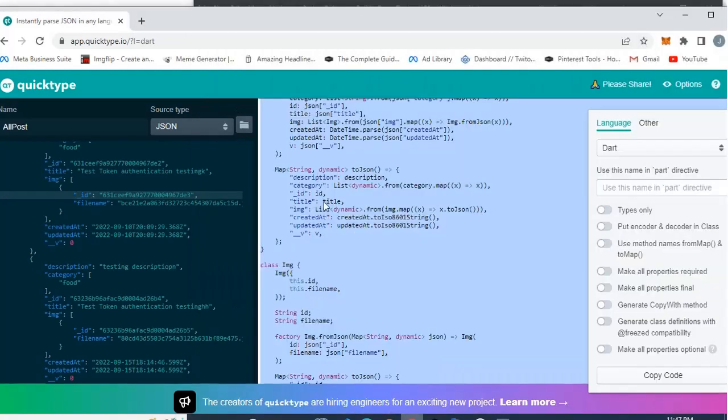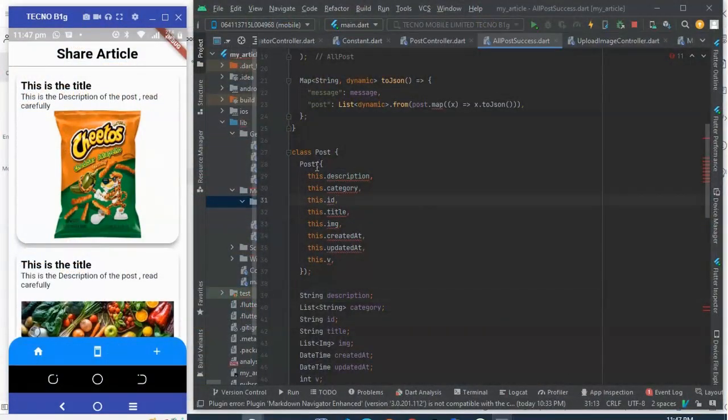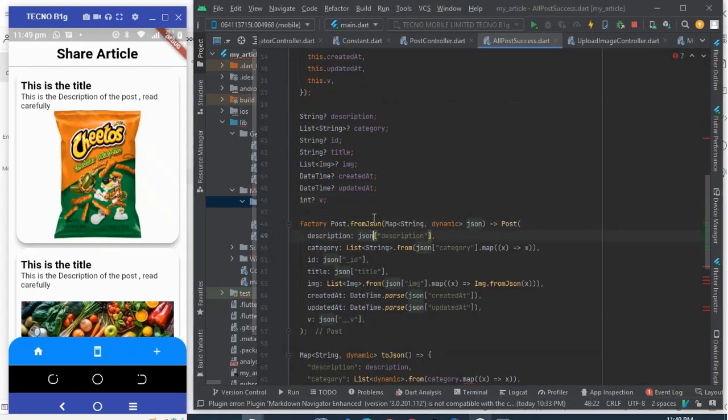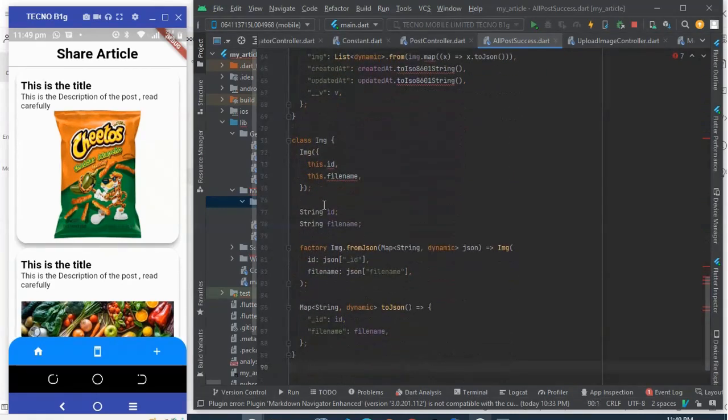Okay, so all I'm doing is copying all the generated classes. We put the JSON here and it generated for us a class. So I copied this class, created a Dart file for it, and pasted it inside the Dart file. Now it's showing the red lines. That's because I just need to make this nullable by putting a question mark in here. Then it will all be gone. So if it shows the red line, just know you have to put a question mark and make it all nullable.